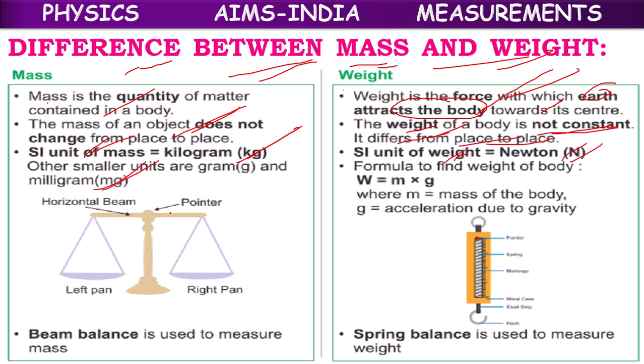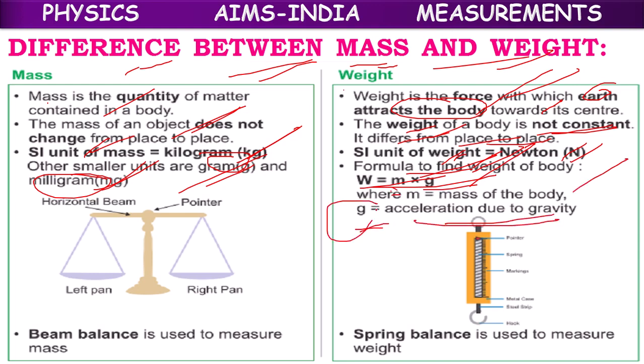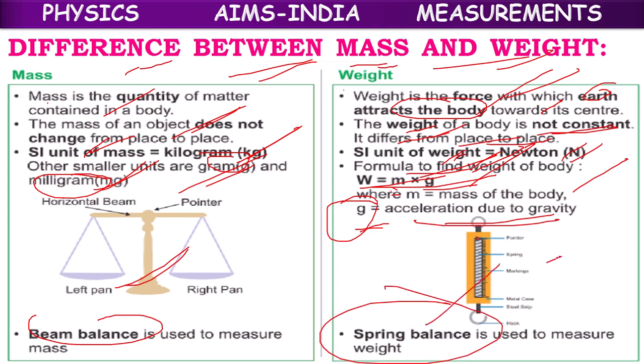The smaller units of mass are grams and milligrams, the bigger unit is kilogram. There is no formula for mass, but the formula for weight is W equals mg, where m is mass of the body, g is acceleration due to gravity or gravitational field strength. Mass is measured by beam balance, weight is measured by spring balance. How we are going to measure that, we will learn in the next videos.